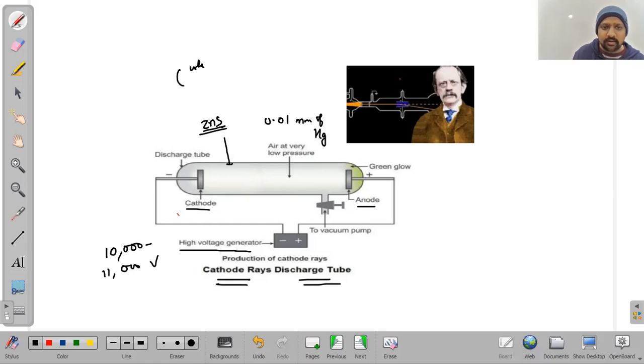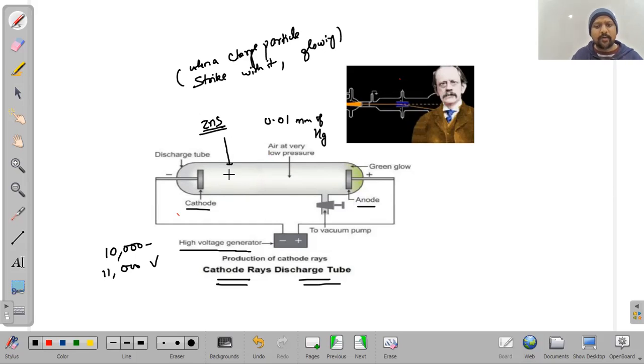That is, when a charged particle strikes it, it starts glowing. That is why a coating of zinc sulfide was done inside this cathode ray tube. When these conditions of high voltage and low pressure are applied simultaneously, we find that some cathode rays starting from the cathode start moving towards the anode.